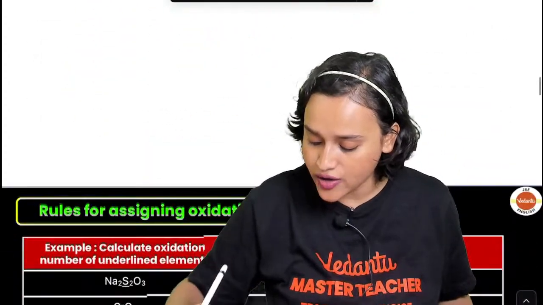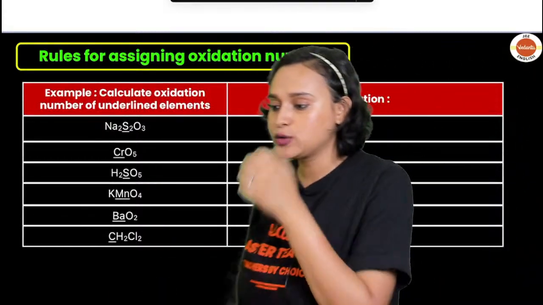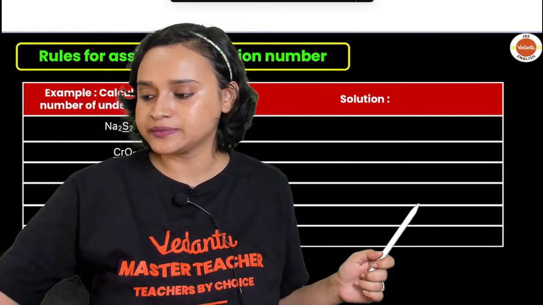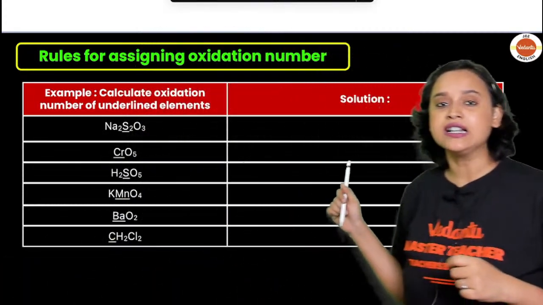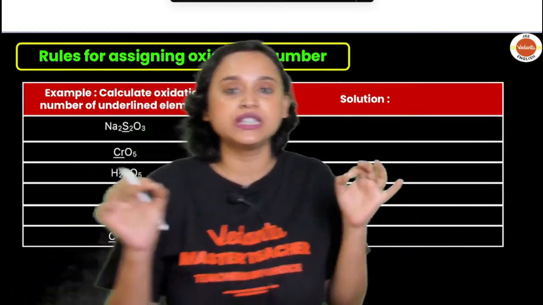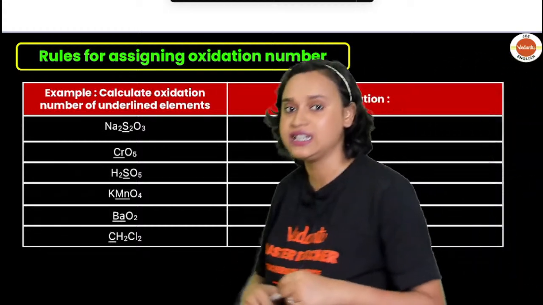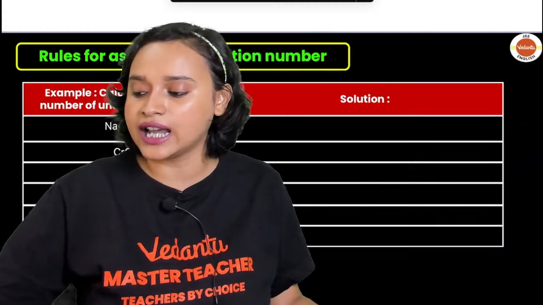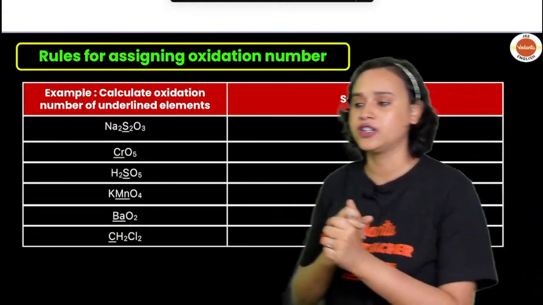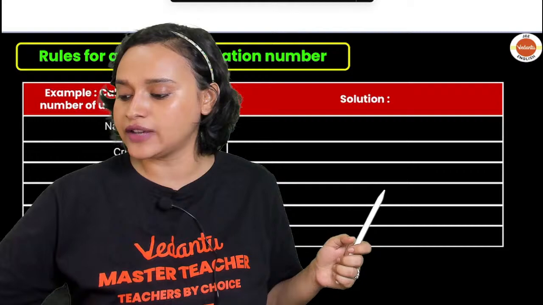Now, guys, are we all ready to calculate some oxidation numbers? Let us do this. Tell me something: Na2S2O3. What is going to be the oxidation number of sulfur? Sulfur is the one which is underlined here. So tell me, everybody, what is going to be the oxidation number of sulfur? Calculate it quickly and tell me, everybody.